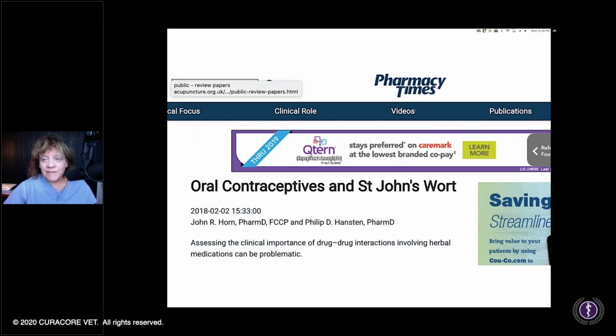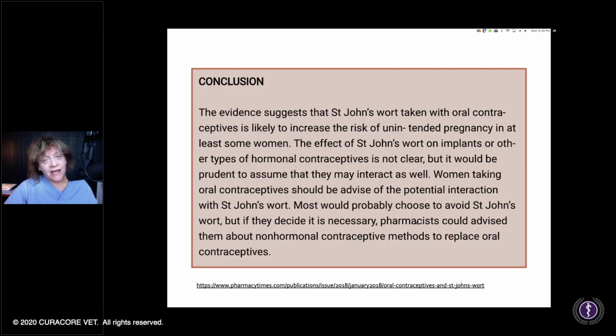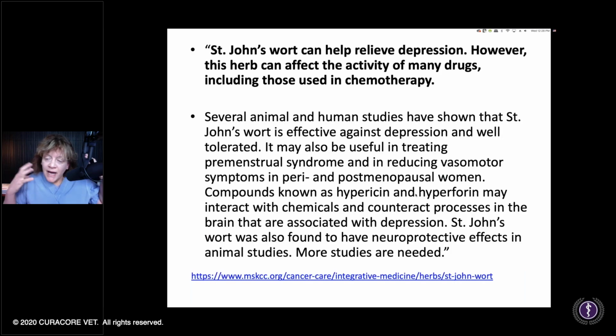And here in Pharmacy Times is an example from 2018 of how a female of childbearing age that is taking oral contraceptives and St. John's wort could become pregnant and become confused on why that happened. But it's that eating up of the co-administered drugs that St. John's wort can do. It might be too easy to say it could get you into trouble, but I guess I will. All right. So, nonetheless, from an emotional pain perspective, yes, St. John's wort can help relieve depression. It can also reduce neuropathic pain. So that's another big key for St.